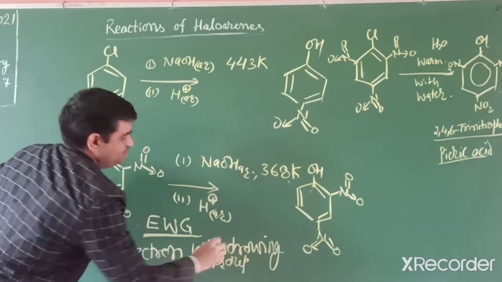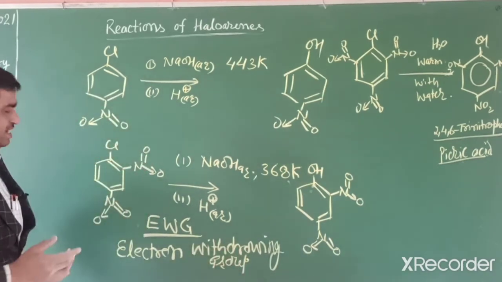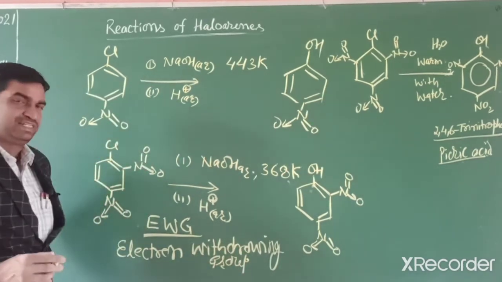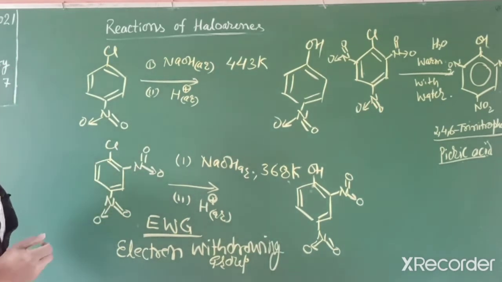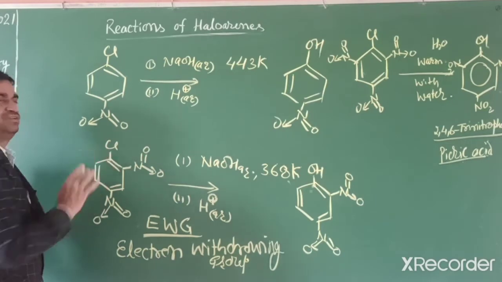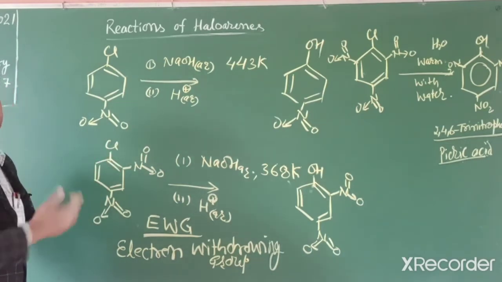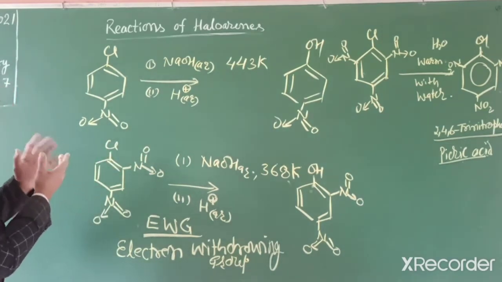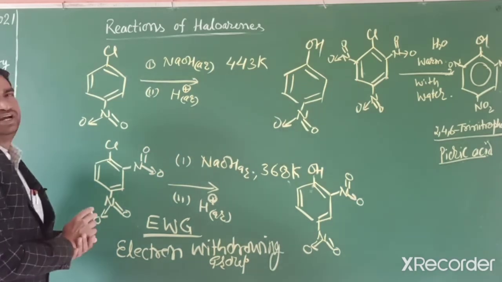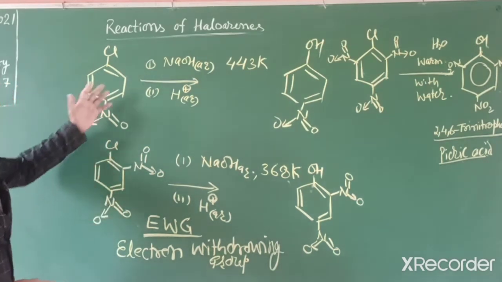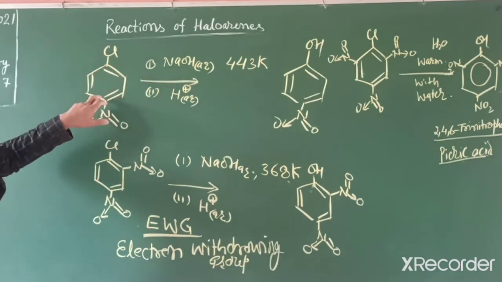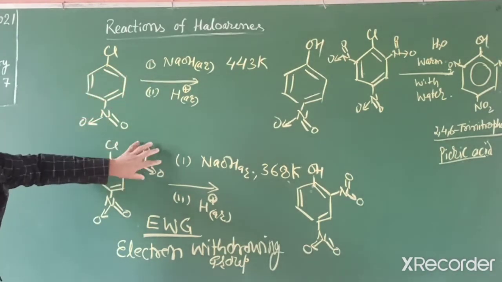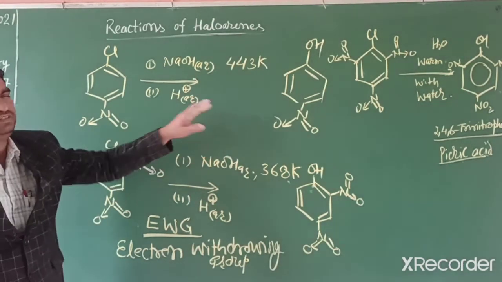So electron withdrawing group facilitates this reaction. Why? Because a nucleophile attacks a positive center. If it removes electrons, the nucleophile easily attacks, because we have to remove chlorine. When the electrons are fewer, the nucleophile attacks easily. So that is the reason. Now we explain why it affects ortho and para position, and if attached at meta position, does not affect this reaction.